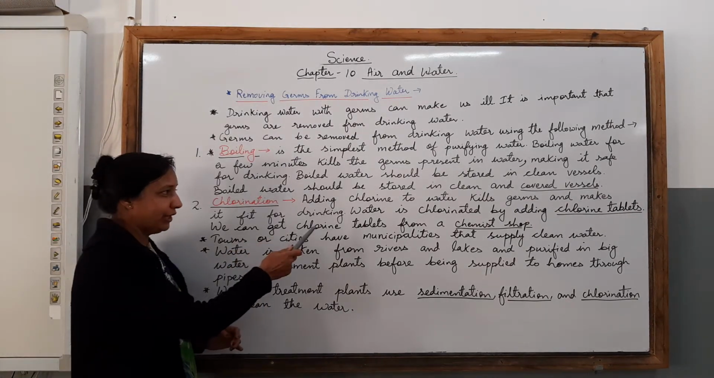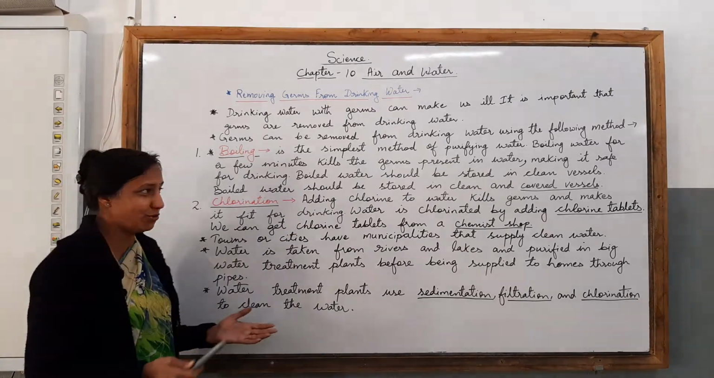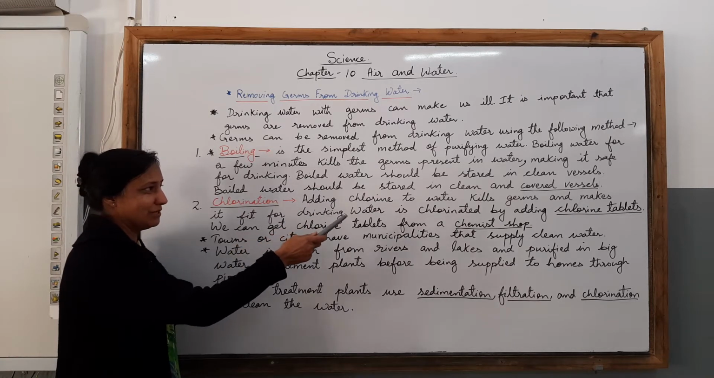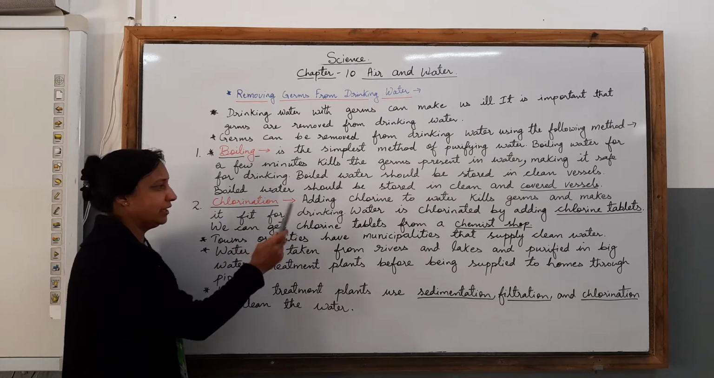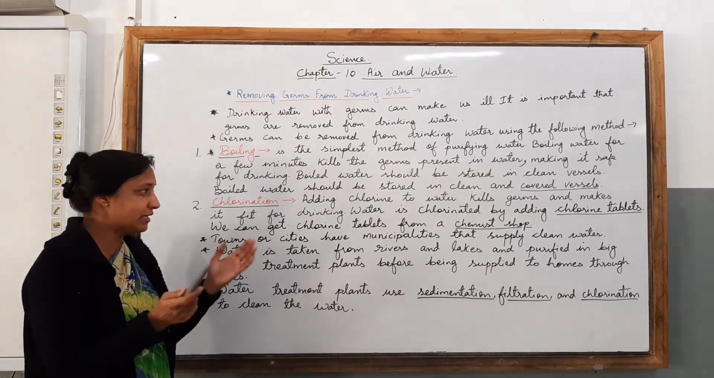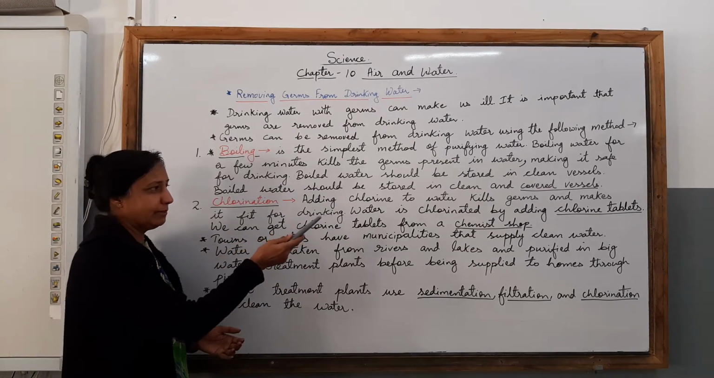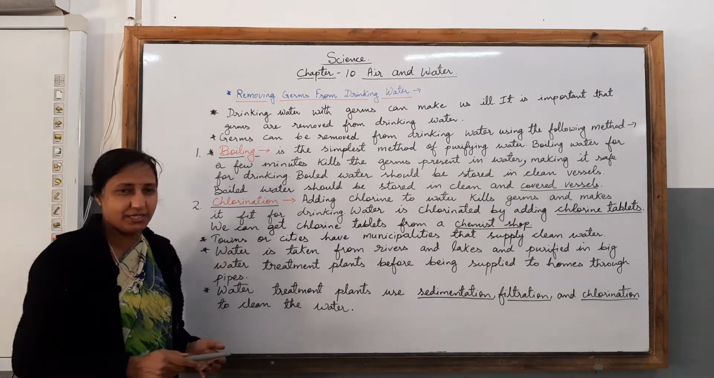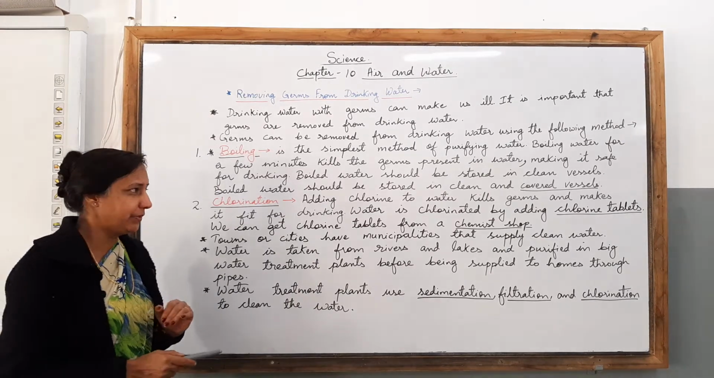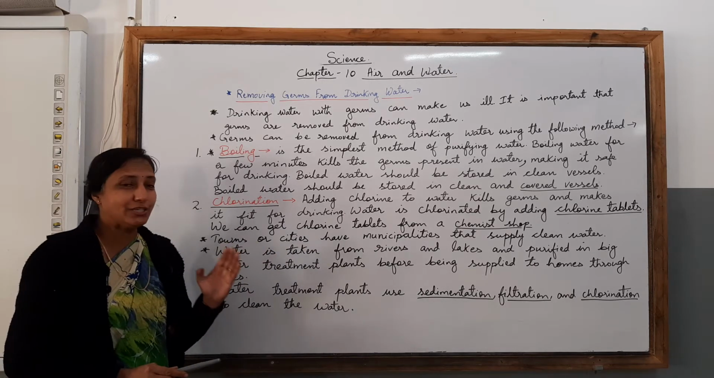Children, adding chlorine to water kills germs. You know, chlorine. What is chlorine? Let us see. Adding chlorine to water kills germs and makes it fit for drinking. You just need to add chlorine to water and it is suitable for you to drink. Children, water is chlorinated by adding chlorine tablets. These are the tablets. What are they? Chlorine tablets. Children, we can get chlorine tablets from a chemist shop.